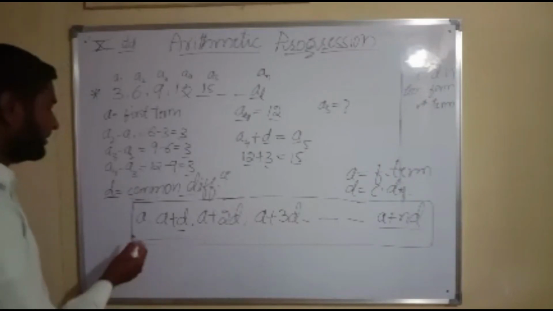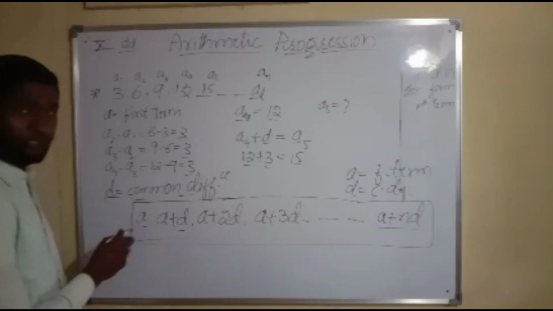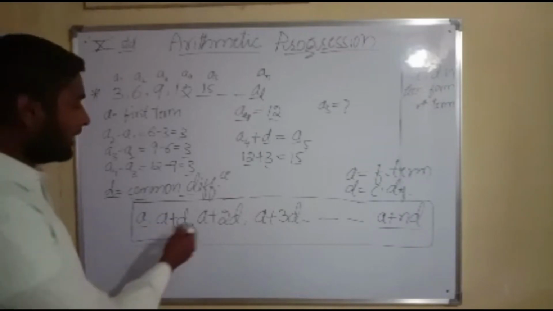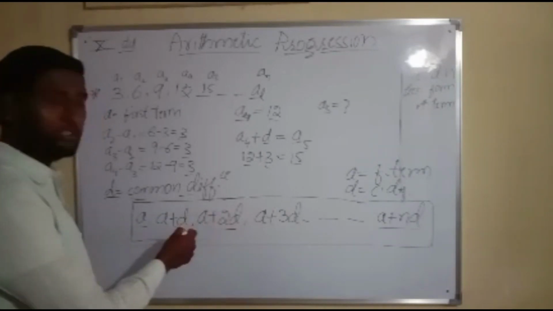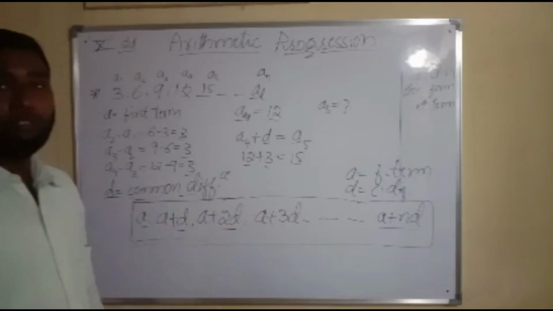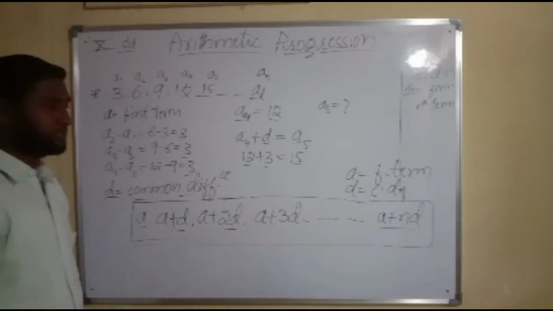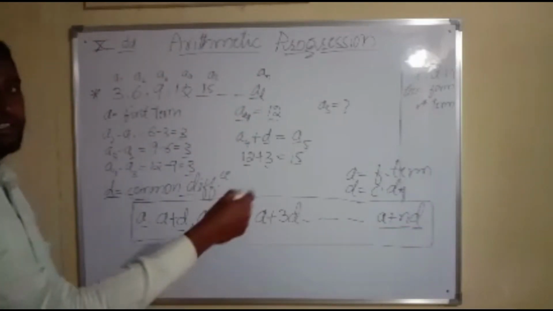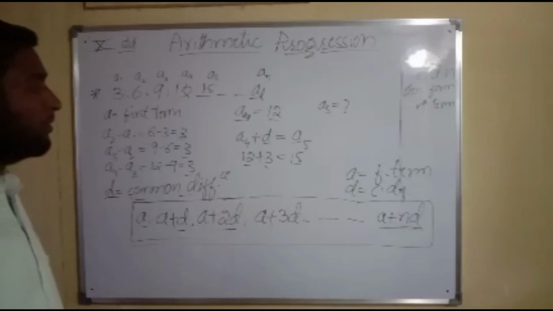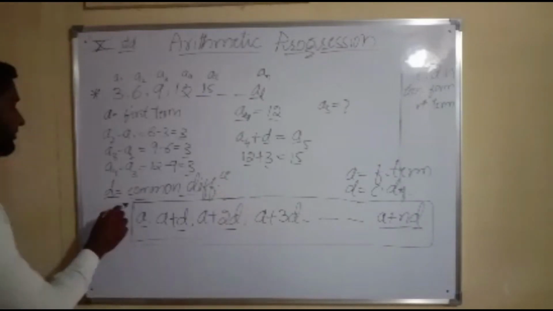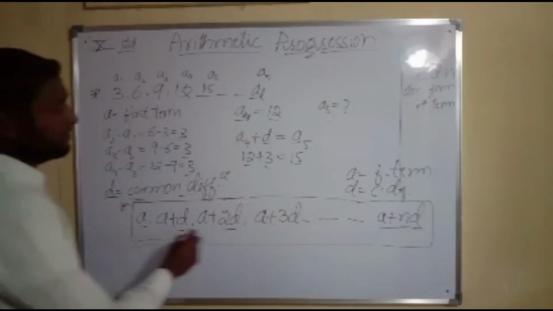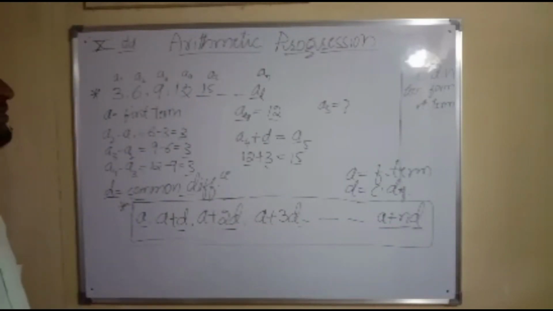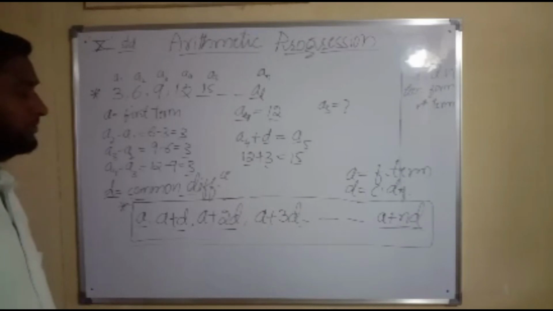We have to remember here, this is the first term. To get the next term, I just added the common difference to the previous term. Again, to get the third one, I added the common difference to the preceding term of the previous term. So I can get up to the nth term by adding the fixed number, called the common difference. You will have to remember this as the general form of an arithmetic progression.